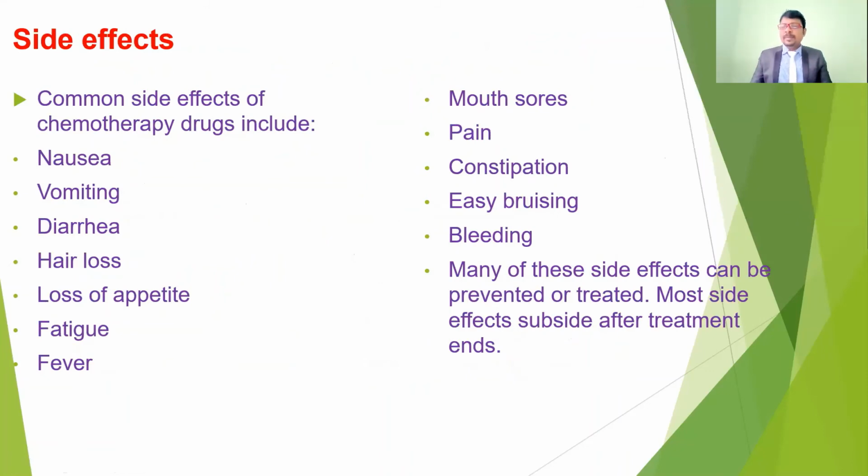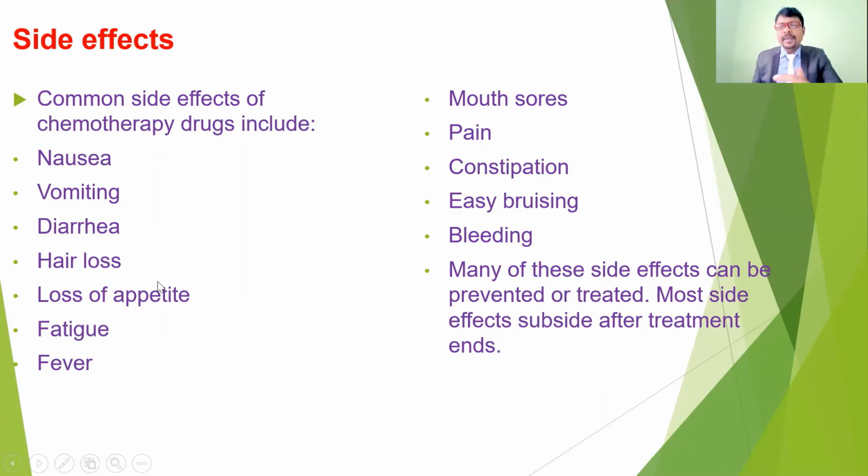Here are the major complications with chemotherapy. Many people are going to suffer. However much they benefit from the chemotherapy, conversely they are going to get serious side effects. It may give a vomiting sensation, that is nausea, and also vomiting. Some patients may get diarrhea and hair loss. These are the most common side effects of chemotherapy.